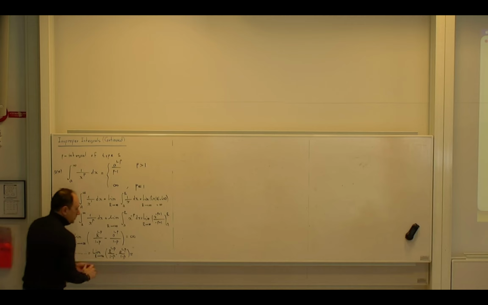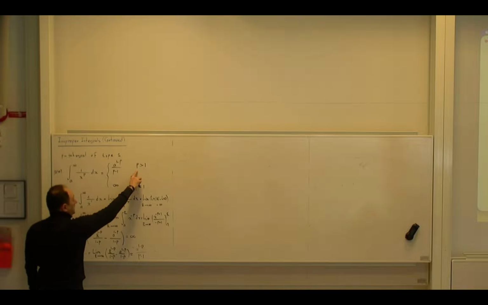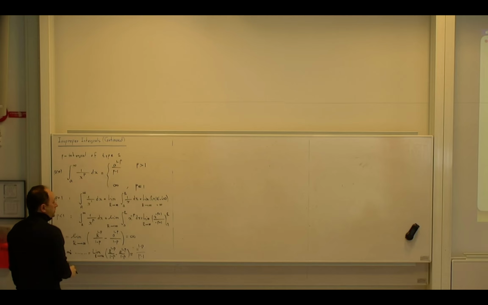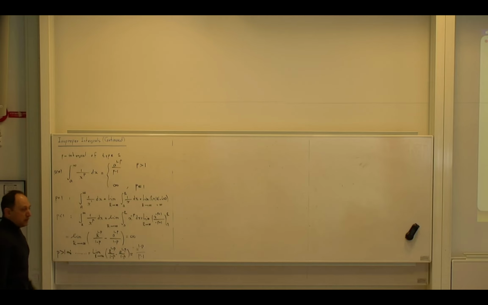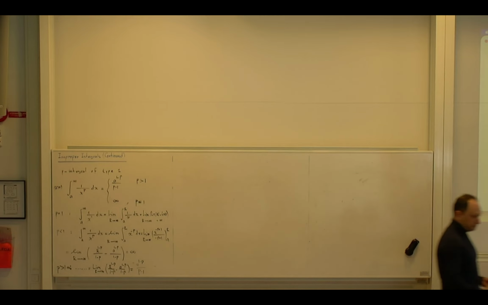And this becomes a to power 1 minus p, and I use this minus sign to flip them, so it becomes p minus 1. So if p is greater than 1, this integral converges, and I already know the value to which this integral converges. That's this one. Okay? So let us see how this theorem is useful.